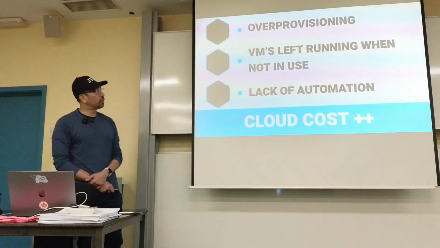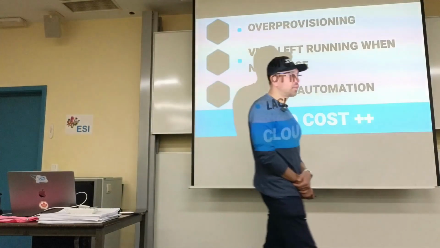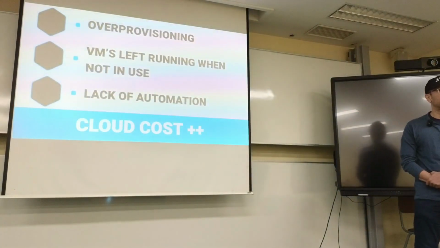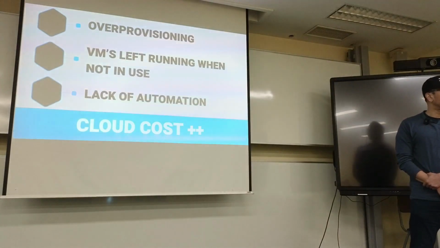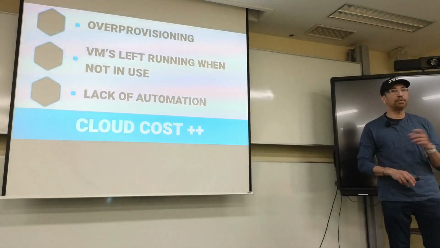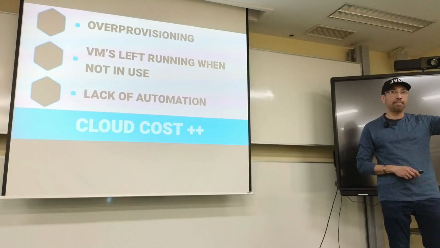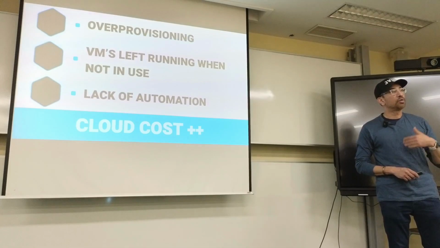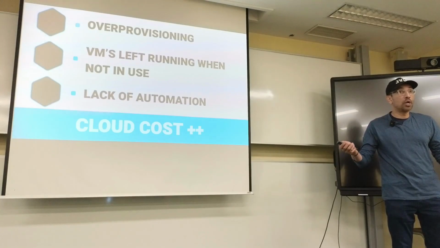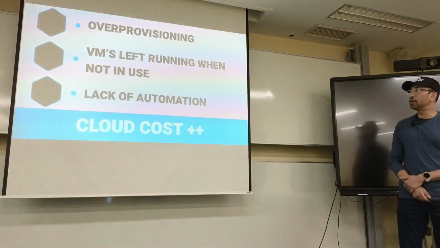All right, so as developers or DevOps people, these are the 3 key things that lead to having too much cost in the cloud. Over-provisioning is probably the biggest one. Because as a developer, we say, I'm just going to add a little bit extra, because what happens when my load goes up? How do I handle that extra load? Will I be able to handle that peak without things melting down? Our natural tendency is to just over-provision it because we don't want stuff to blow up and then our manager to call us and say it's not working, and then you have to figure out what it is and fix it, right?